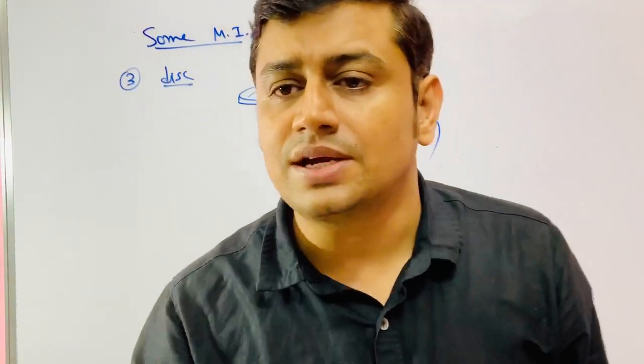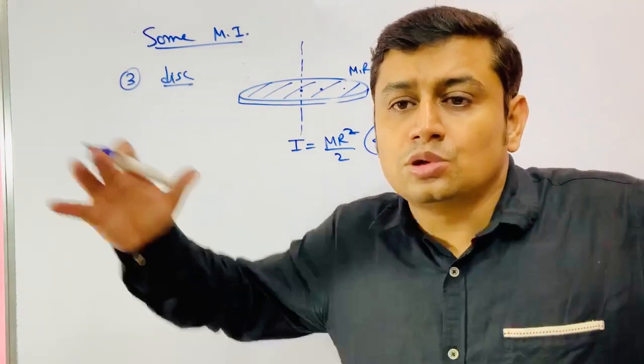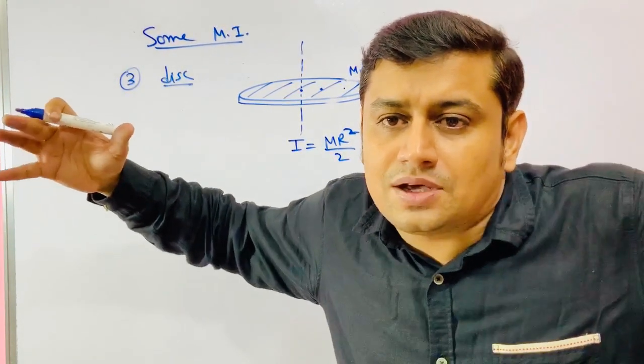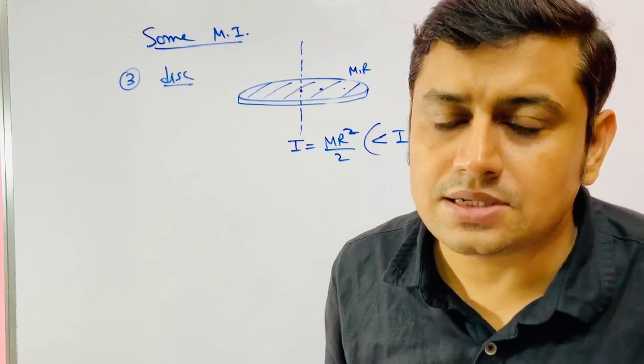Similarly, in the case of a hollow sphere, all the masses are far away. They are at a farther point, so moment of inertia is more. In a solid sphere, when they come closer, moment of inertia decreases.